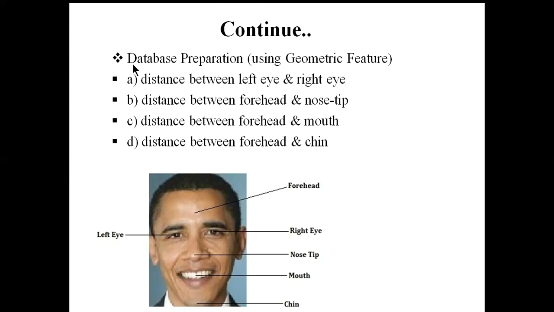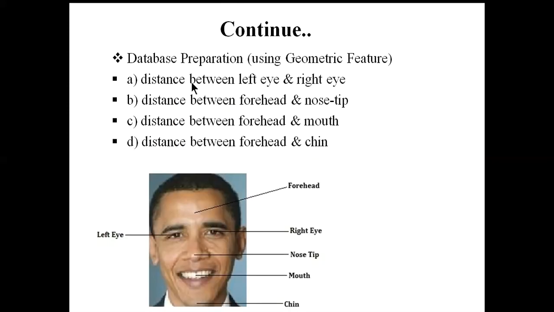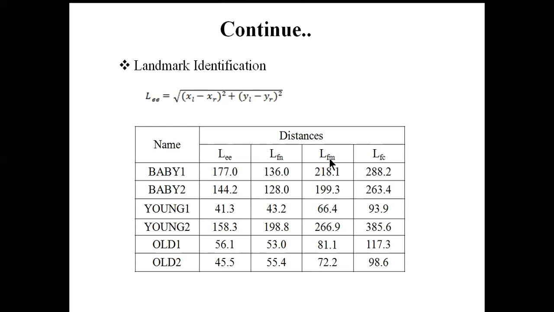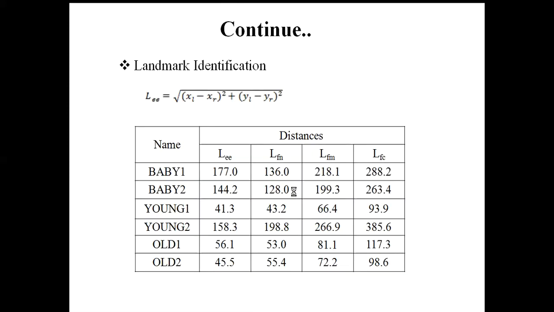So after the image, we calculate these four types of distances using image processing techniques for each of the images, and the table will look like this. For baby, suppose this value LEE is nothing but the difference between left eye and right eye. This is forehead and nose, forehead and mouth, and forehead and chin. So this type of value is the table.